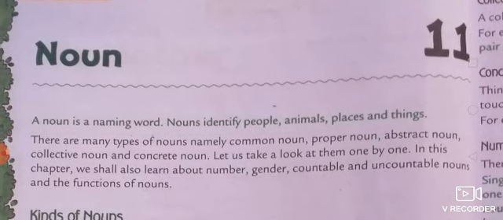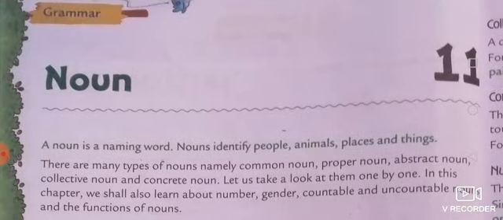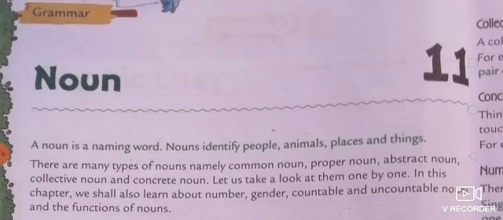This is the first chapter of your grammar section. In fact, the 11th chapter of the English book, but the first chapter of the grammar category. So, the first chapter name is noun. Today we will discuss what is noun and what are the kinds of noun.